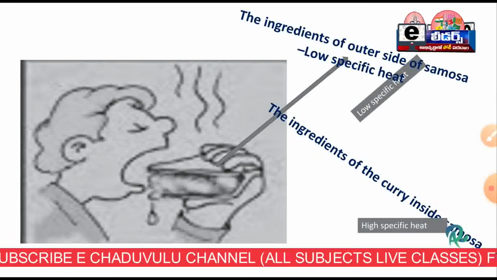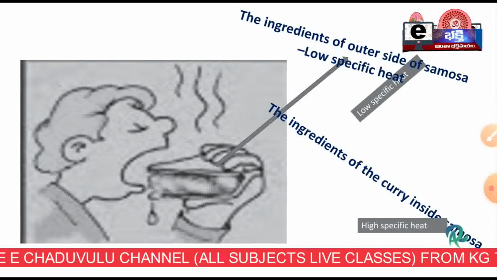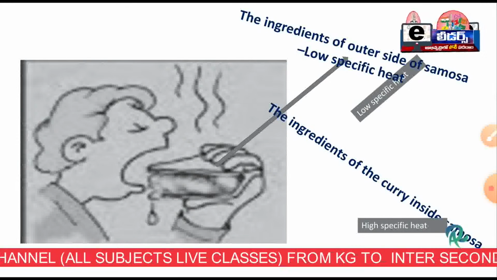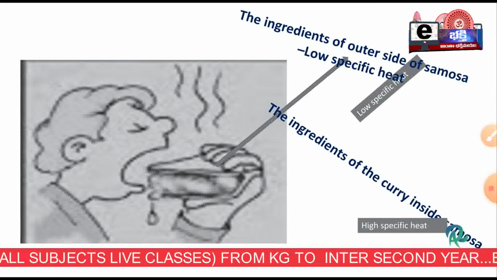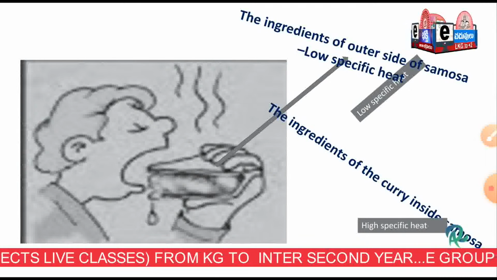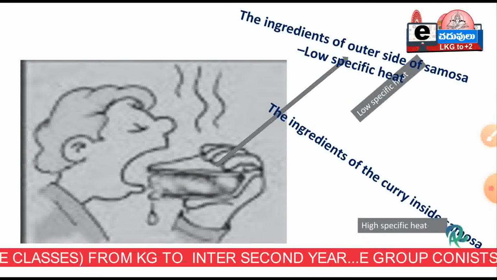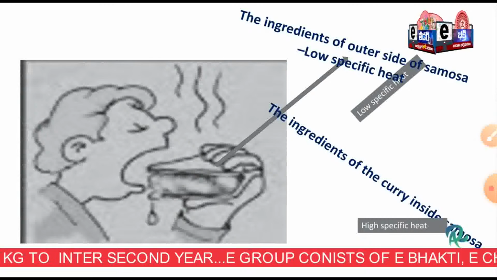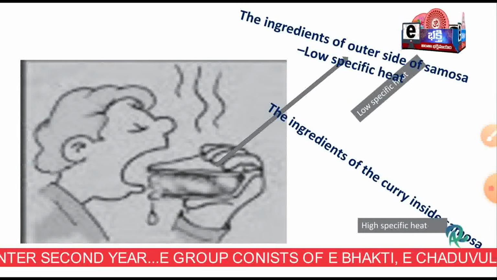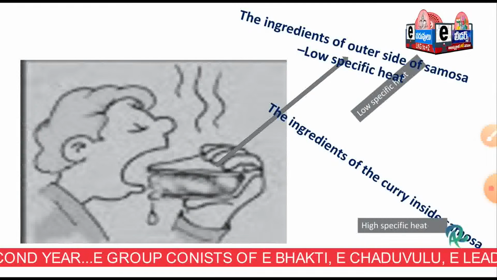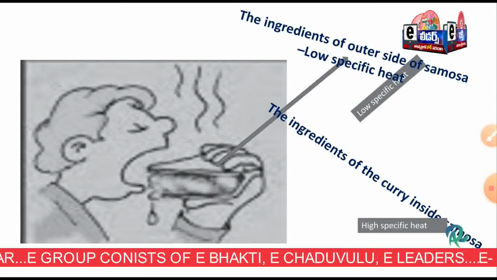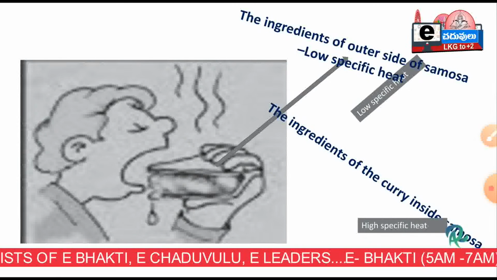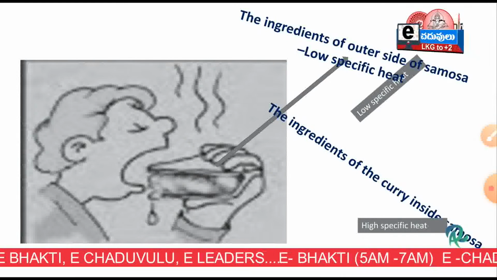They absorb heat quickly and lose heat quickly. But the inner part, the curry, has high specific heat, so it absorbs heat slowly and releases heat slowly. Because of the difference in specific heat, it is like that. The outer part of the samosa has low specific heat, and the curry inside has high specific heat. Likewise, you have to answer the questions.